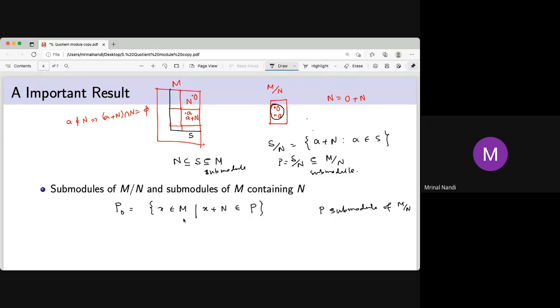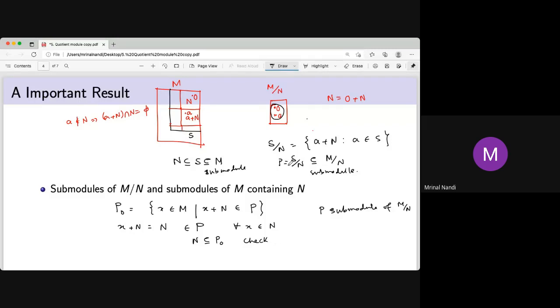Since X plus N equals N for all X in N, N is a subset of P0, so every element of N is an element of P0. That means if you take a submodule of M mod N, you can make a submodule of M which contains N. You can easily check that P0 is a submodule.